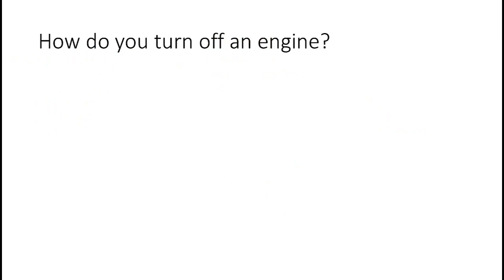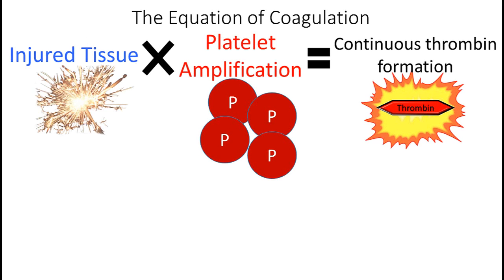We spent most of this time trying to build a clot, but slowing down or stopping coagulation is just as important as being able to lay it down. We don't want our engine getting out of hand like a runaway train. We need to have physiologic mechanisms in place to stop coagulation. So how do we turn off an engine?